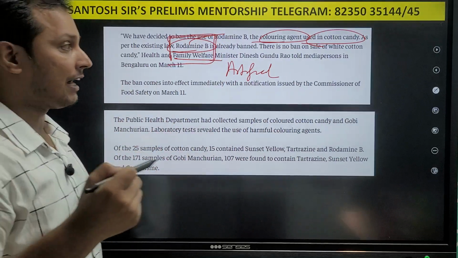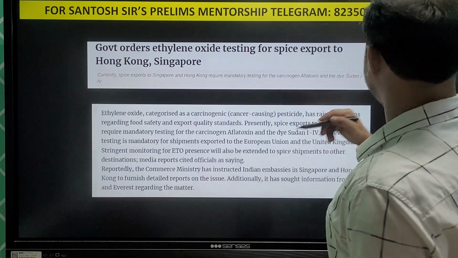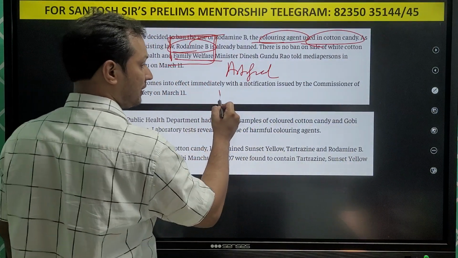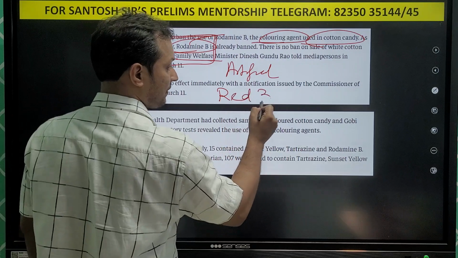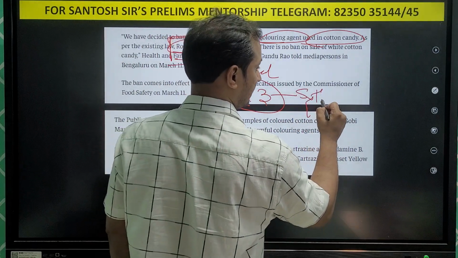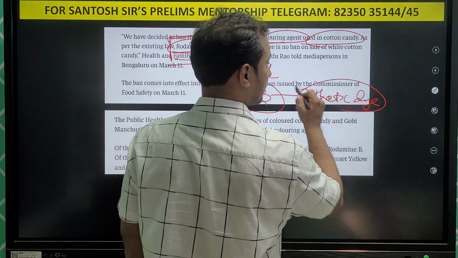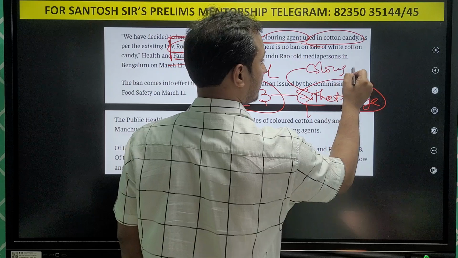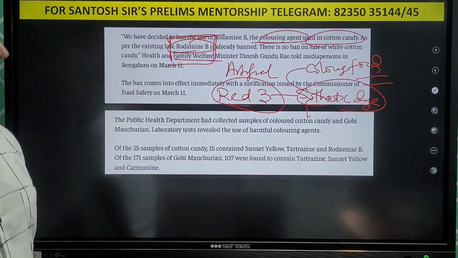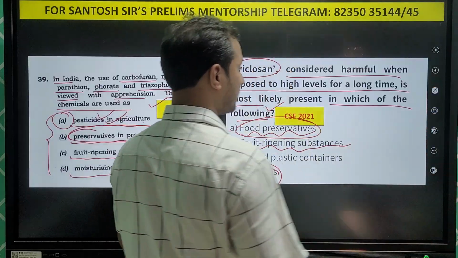And guys, you know that in America also they have passed one order. And that chemical is called Red 3. So this is also a synthetic dye. It is also used for coloring food. Okay, food coloring.